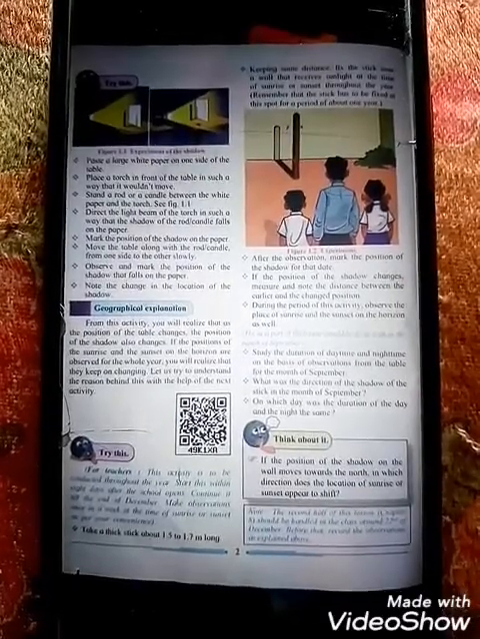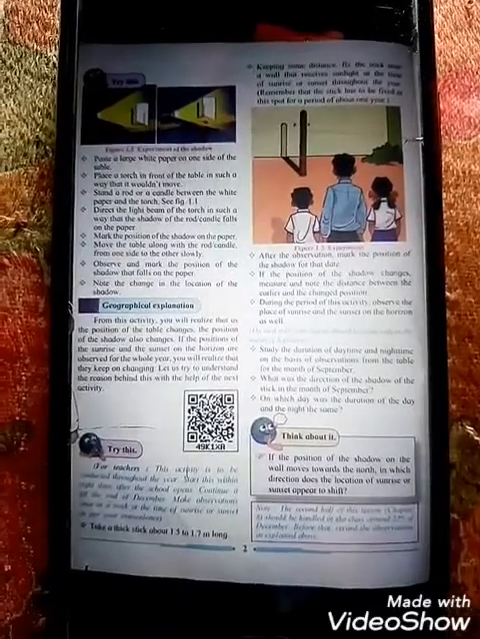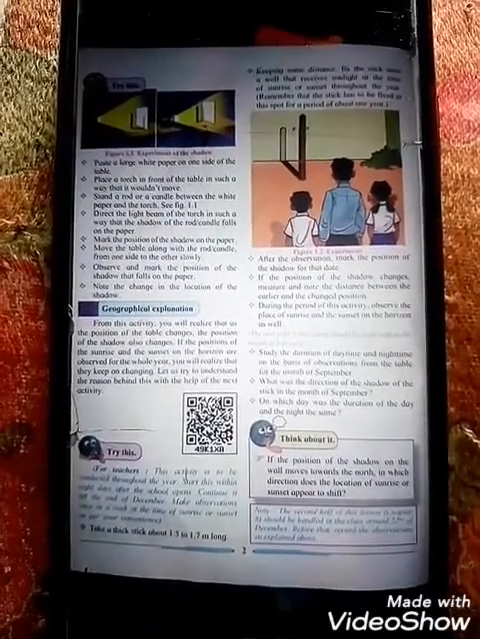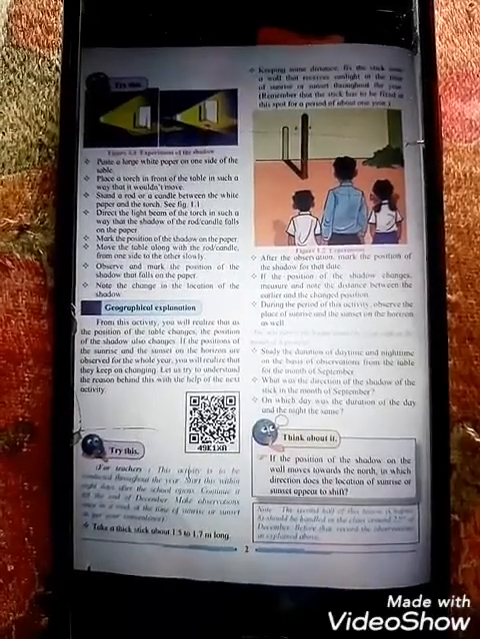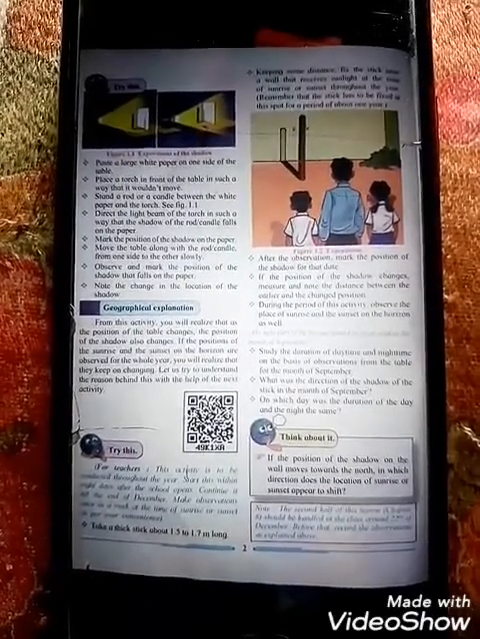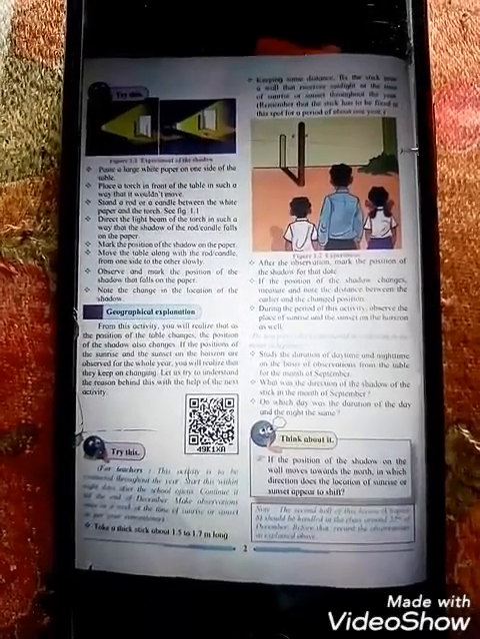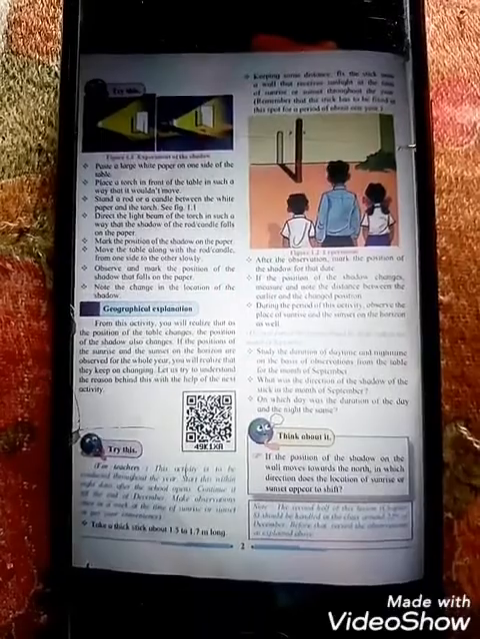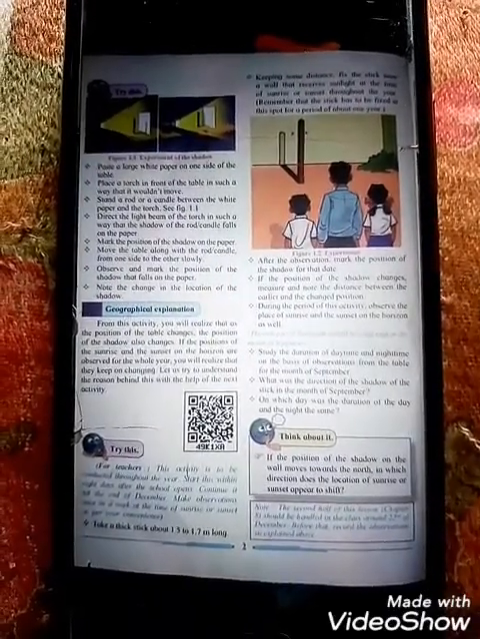When the torch is on, the shadow comes on the paper, and you have to mark it. But afterwards, when you move the table slowly, the torch is in a permanent place, the torch will not make any changes. But when you turn on the torch, the shadow goes to a different place. That is what we observe in this activity.